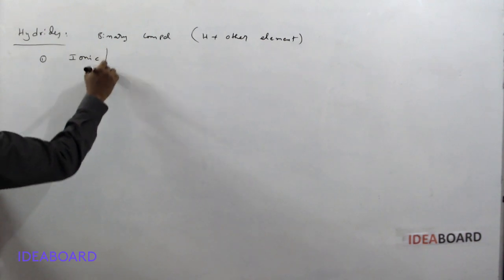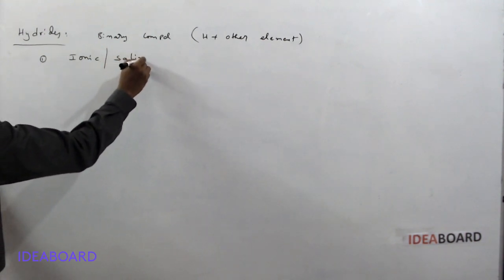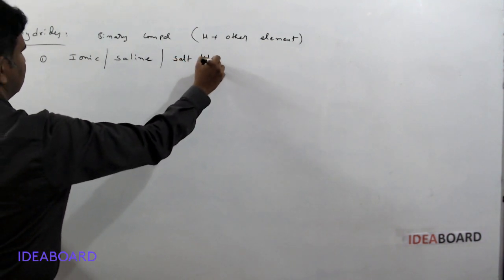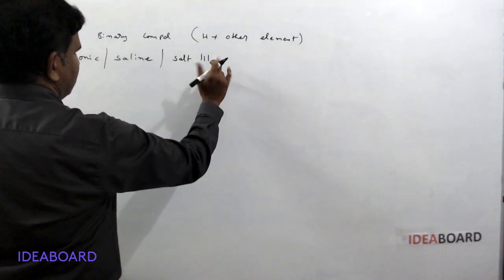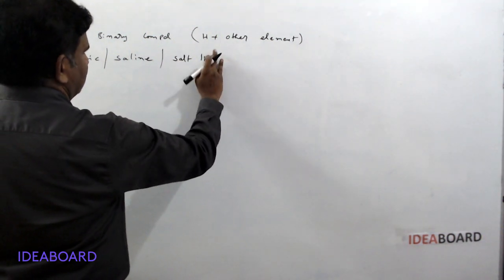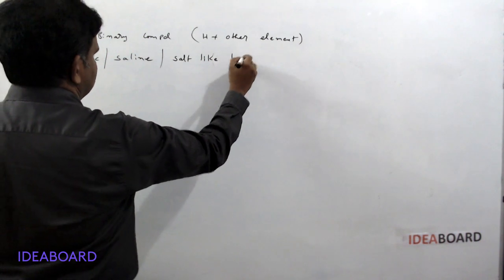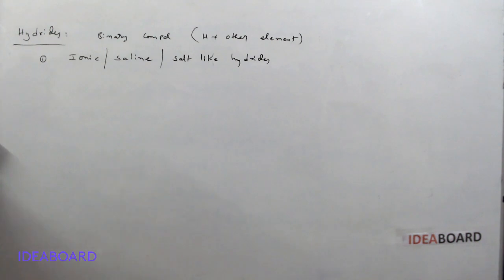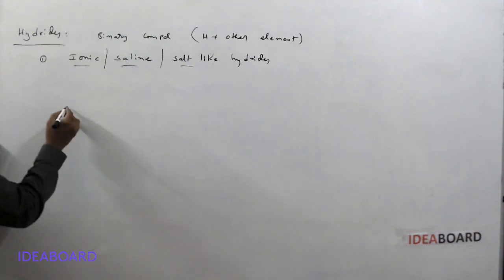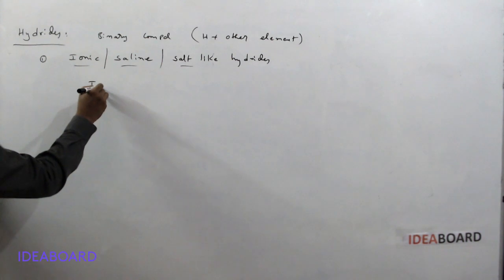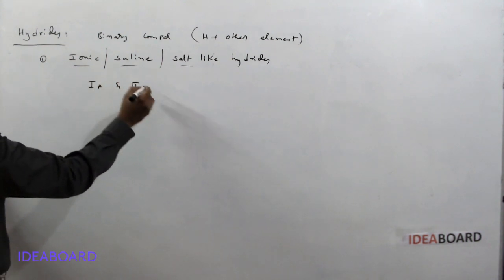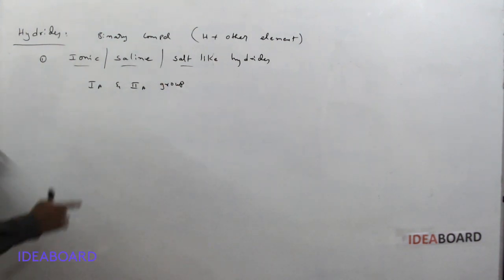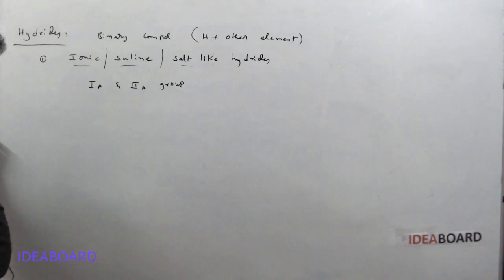The first one is called ionic hydrides. These are also called saline hydrides, or salt-like hydrides. The ionic hydrides are formed by first A group elements and second A group elements, that is, alkali metals and alkaline earth metals.